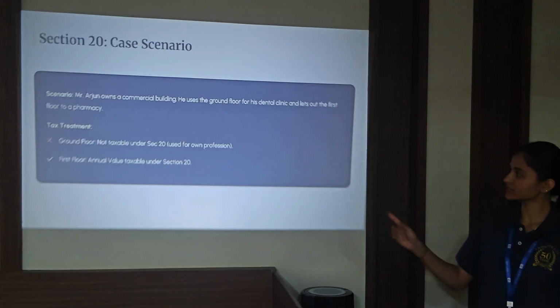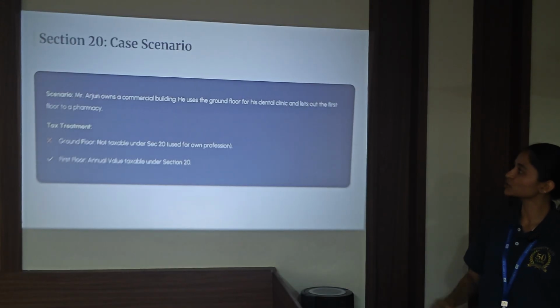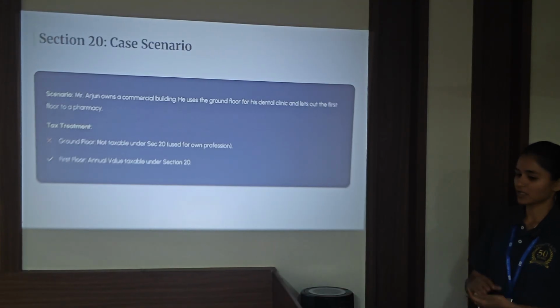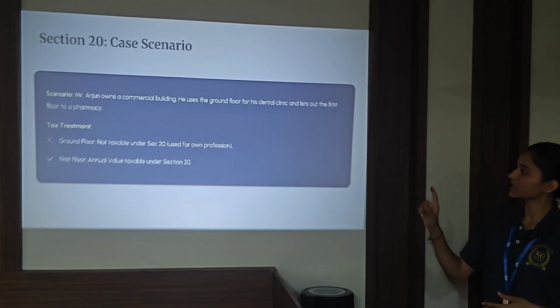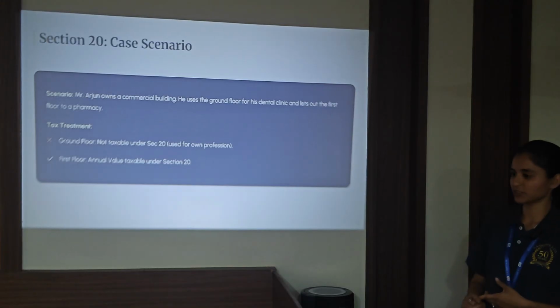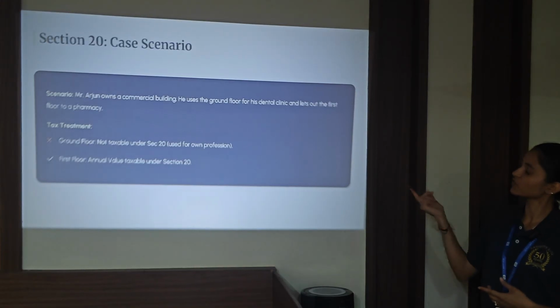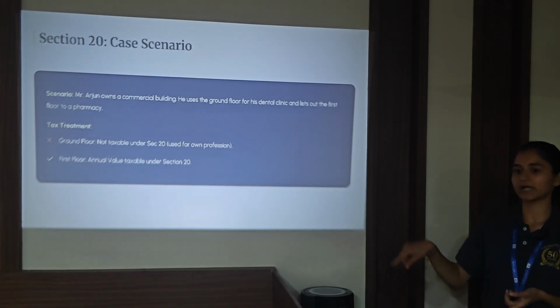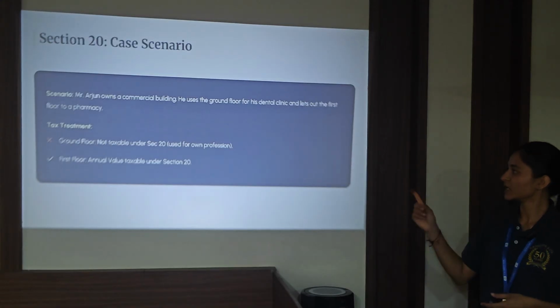Next, let us take a scenario here. Mr. Arjun owns a commercial building. He uses the ground floor for his dental clinic and lets out the first floor to a pharmacy. So how does taxability work here? Here the ground floor is not taxable under section 20. As I said, he is using the floor for his own business and profession, so that will be taxed under the head of business and profession.